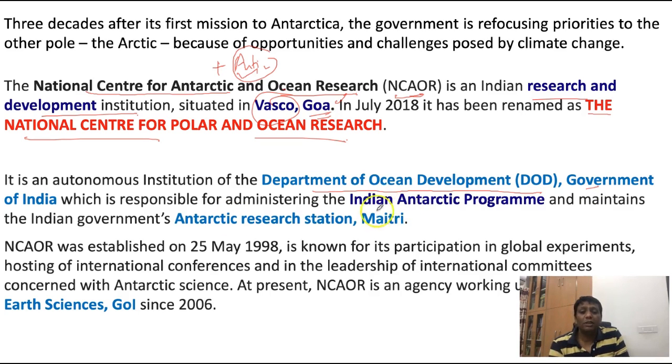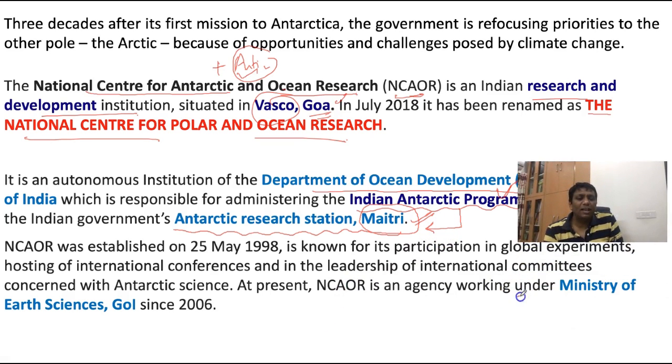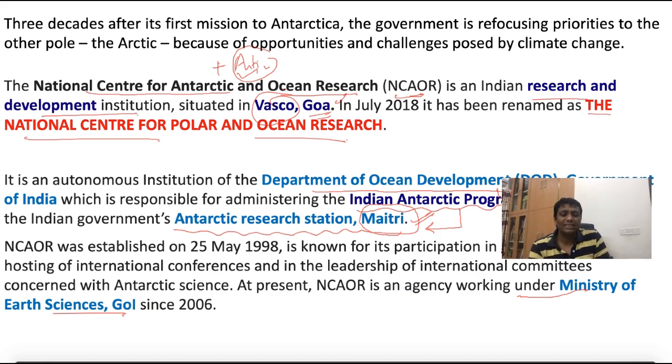It is responsible for administering the Indian Antarctic program, and it also maintains India's Antarctic research station. What is India's Antarctic station? That is Maitri, and the Department of Ocean Development based Indian Antarctic program also manages this station. It is an agency working under the Ministry of Earth Sciences, Government of India, from 2016. So these are a few points you should note down.